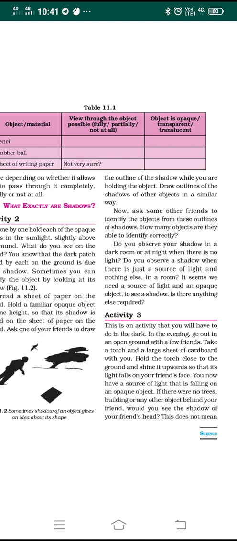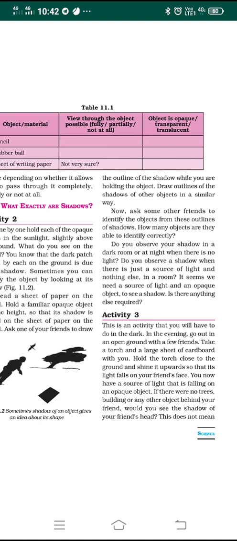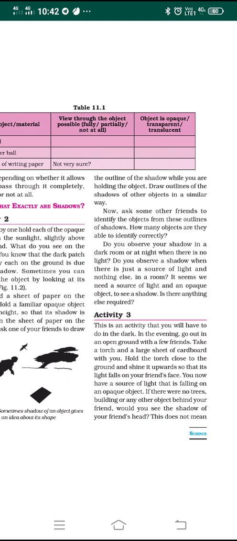What you need to do is go out to an open space or open ground with any of your friends, and take a torch and a large sheet of cardboard along with you. I hope you understand what cardboard is. Usually, whenever you are drawing, you take a support behind the drawing sheet, a cardboard, which is a rough one. So carry a torch as well as a large sheet of cardboard whenever you go out in the evening during dark time.